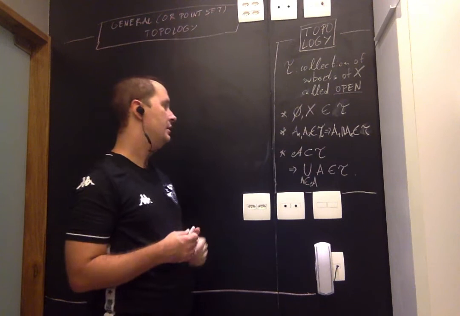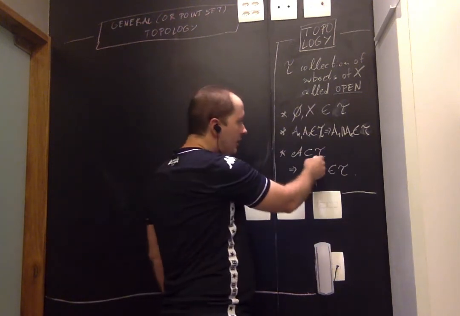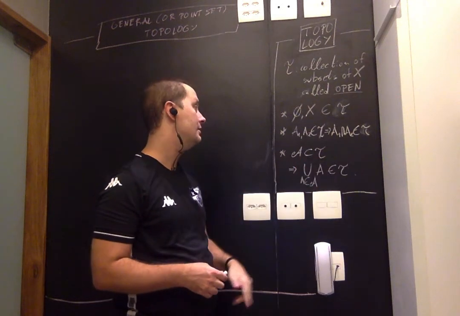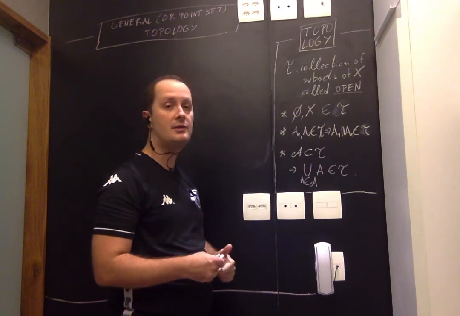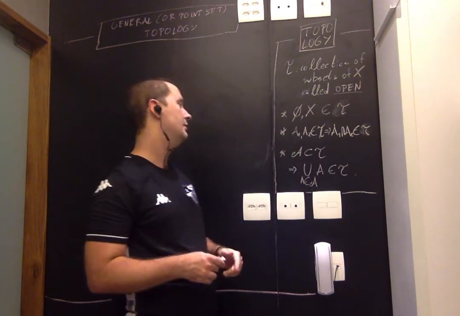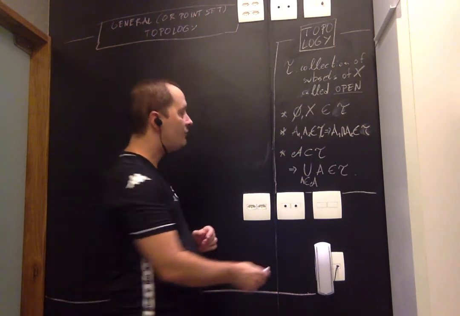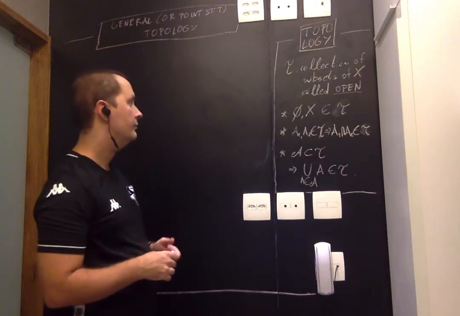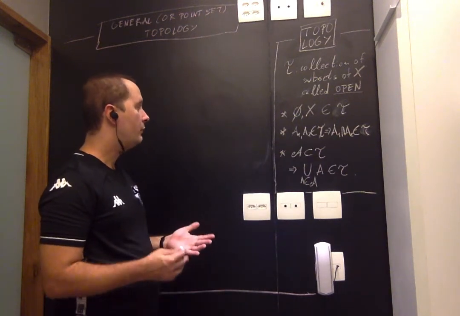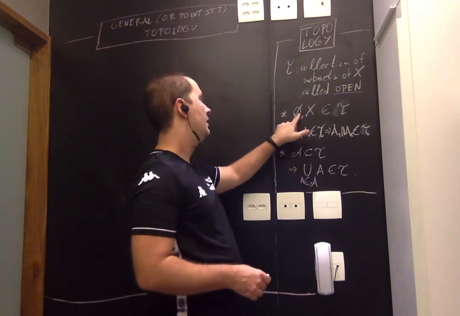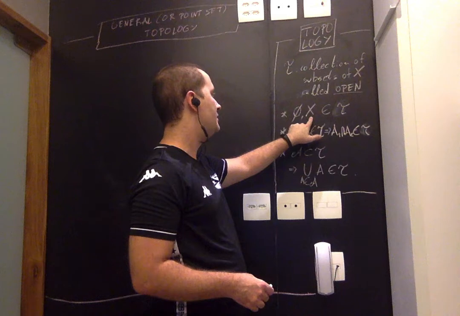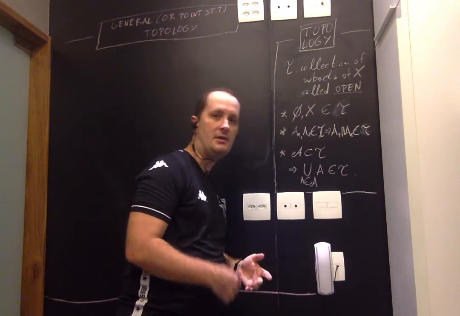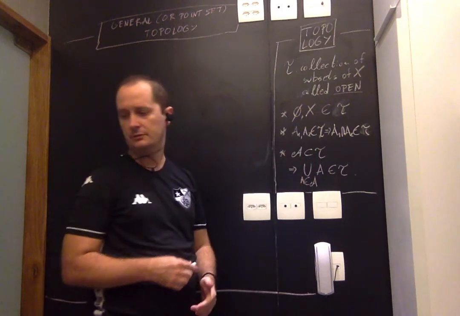The third property is this. Take any collection of subsets of X contained in tau. So take any collection of subsets of X which are all open, which all belong to tau. Then if I take the union of these open sets, this union is also going to be open. So we summarize this by saying that the empty set is open, X is open, the intersection of a finite number of open sets is open, and the union of any number of open sets, countable, uncountable, you name it, is also open.